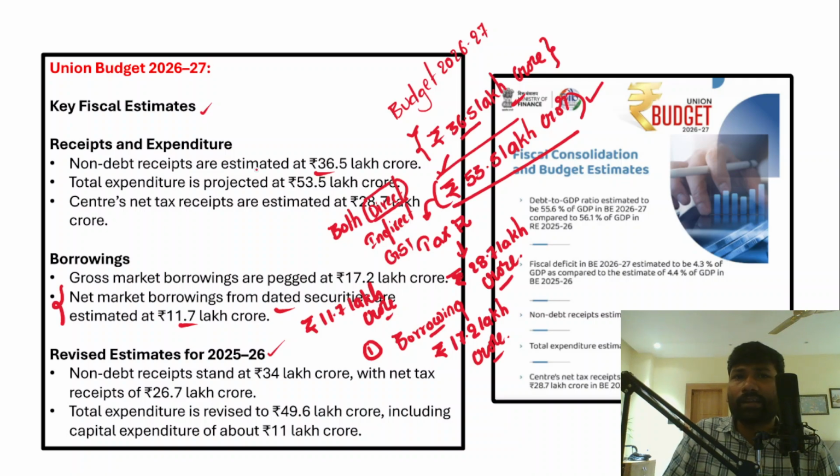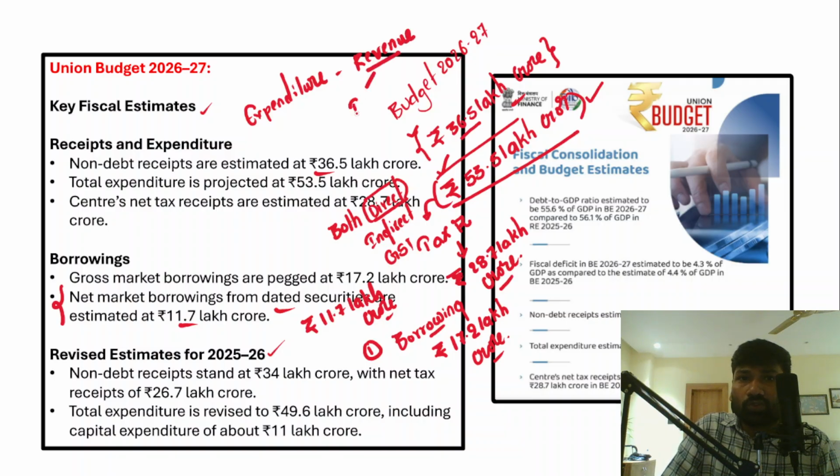Now understand that when the government borrows, we have to understand this aspect as well. For example, the expenditure of the government is more than the revenue, which is mostly tax receipts and non-tax receipts.